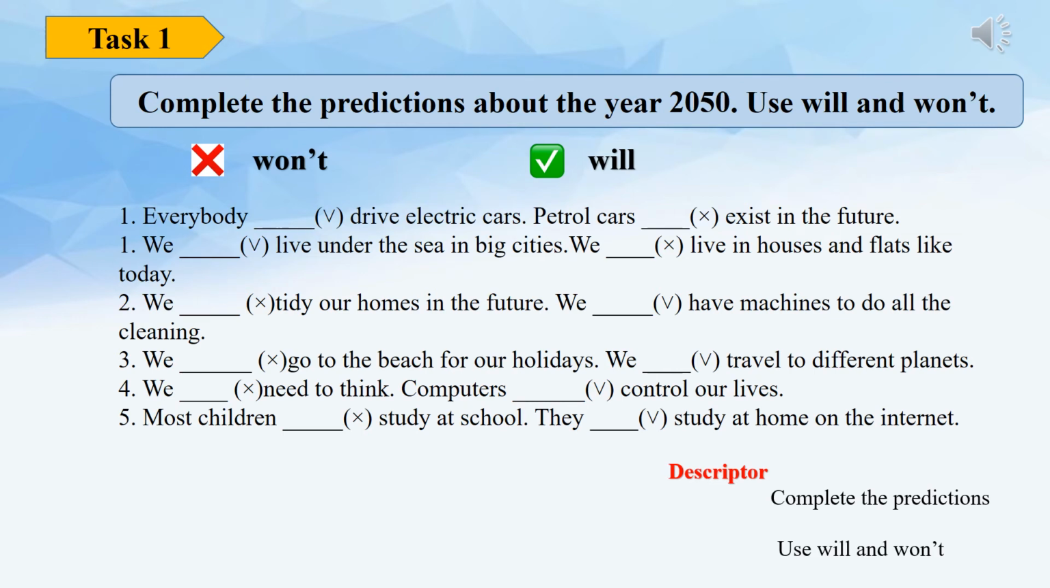Let's do the first task. Complete the predictions about the year 2050. Use will and won't. If the sentence is affirmative, we tick will. If the sentence is negative, we cross won't. For example, everybody will drive electric cars, and this sentence is affirmative. And in a negative sentence, we use won't. For example, petrol cars won't exist in the future.